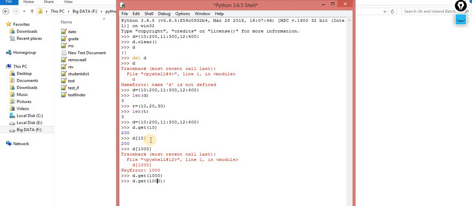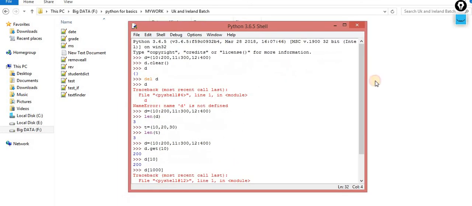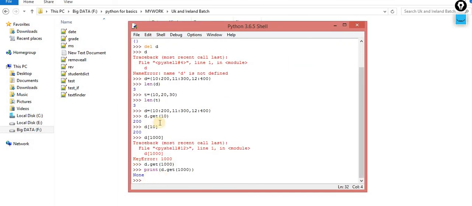If the 1000 key is not there, then it will return you None. So this is the difference between these two ways of fetching the data. One is with the method, and the second one is passing the key and getting the data. So in this case, when the key is not there, you will get None. None means nothing. You are not getting any kind of error.